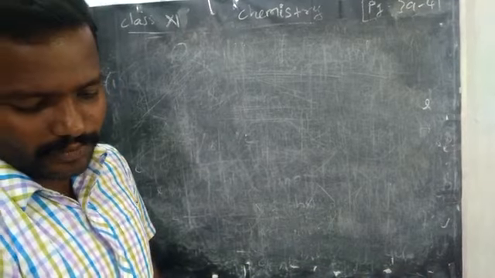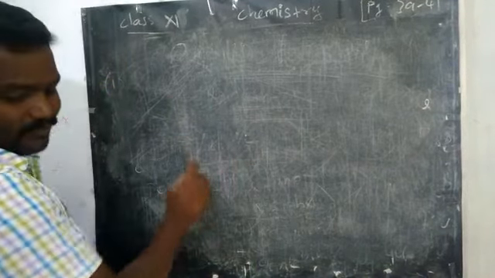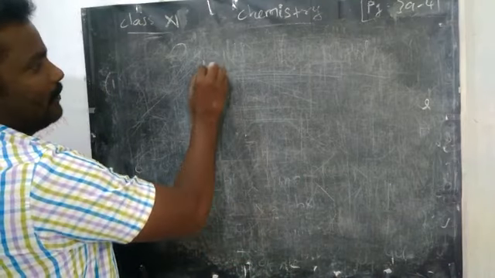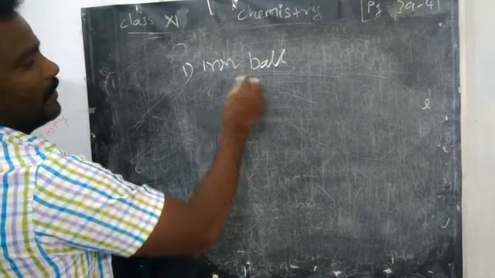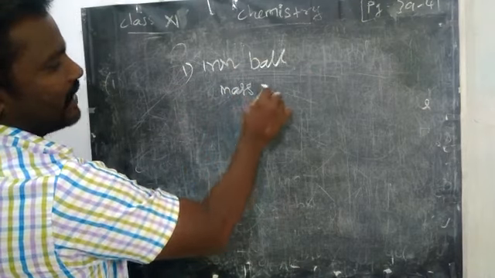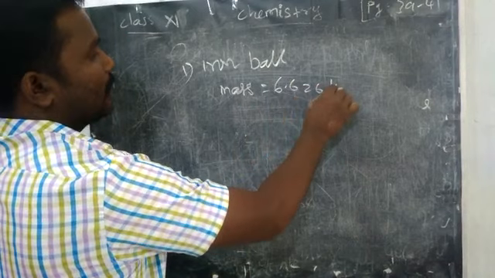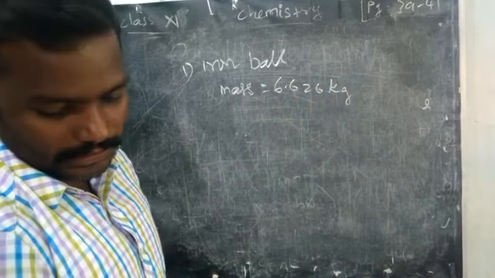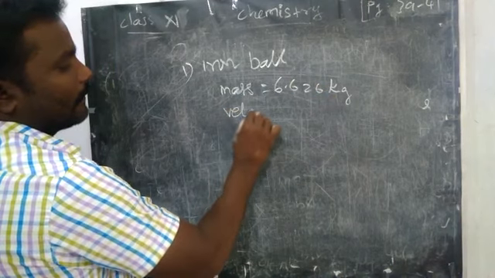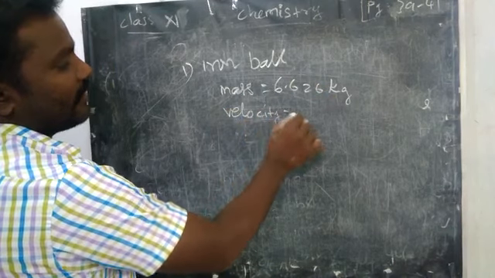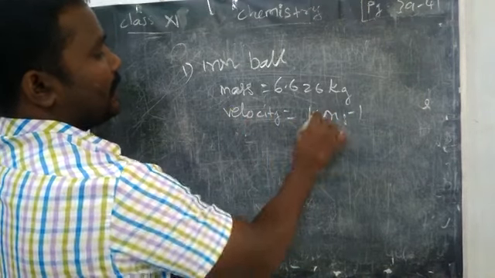We are going to take an electron and an iron ball. First we are going to find the wavelength for the iron ball. The mass of the iron ball is given in the book as 6.626 kilogram. Then velocity, how much is given? 10 meter per second.